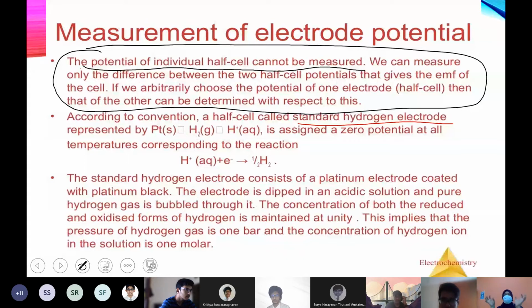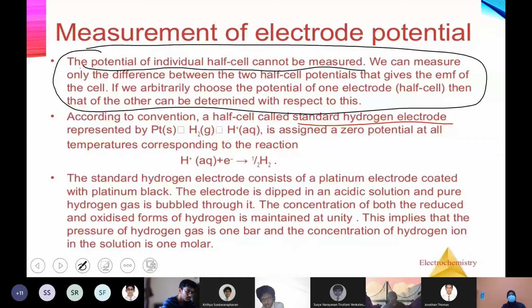You have to connect two half cells to find the EMF. If you know the value of one half cell, then for the second half cell, even if it's unknown, you can calculate its electrode potential. So that's the system we're going to use here. We are making the value of one half cell a constant, that is the standard hydrogen electrode.